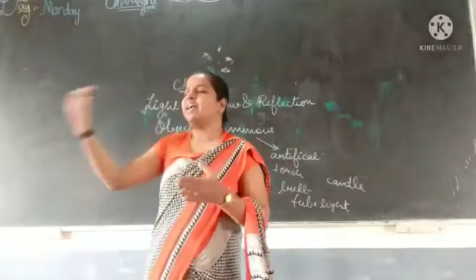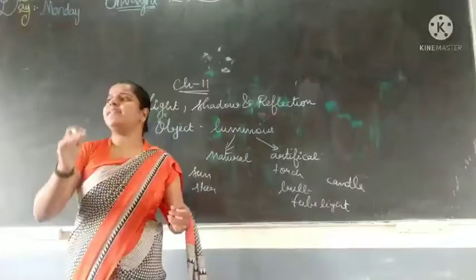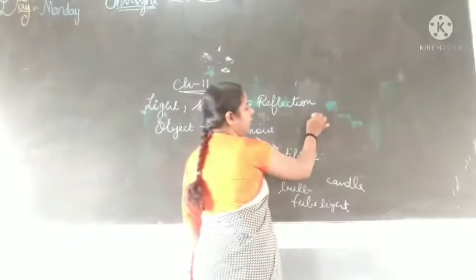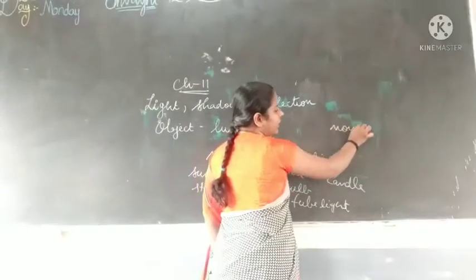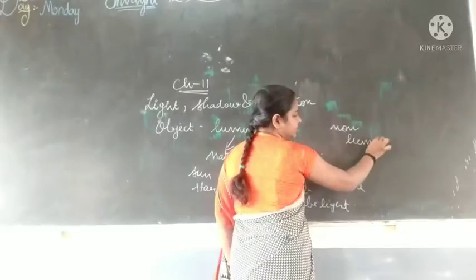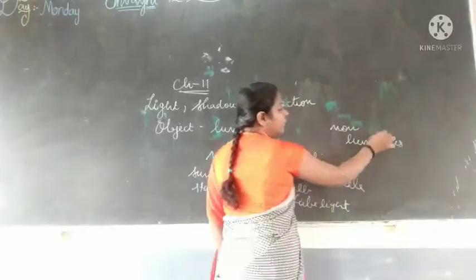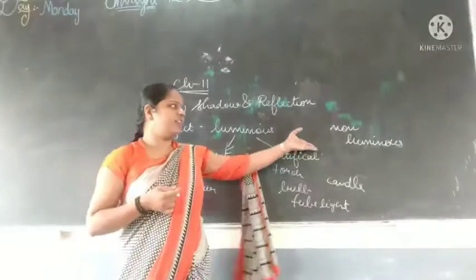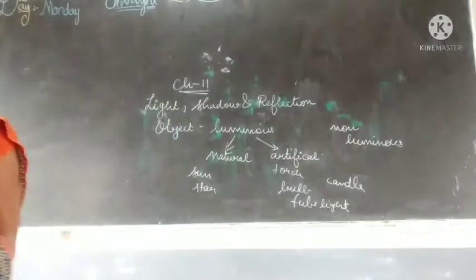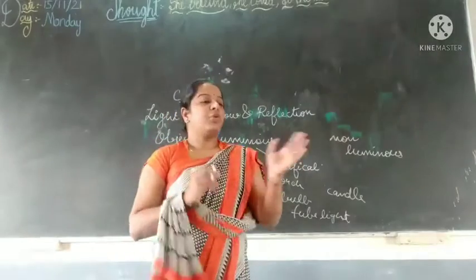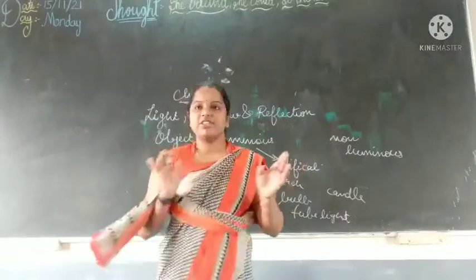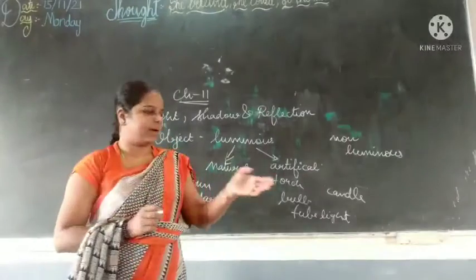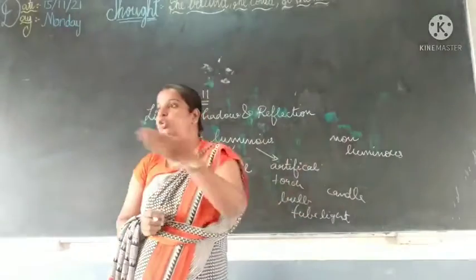Now, the things that do not produce light, that type of things we are calling non-luminous objects. The things that do not produce light are called non-luminous objects. For non-luminous objects, you can give lots of examples. For example, chair, table, book, human being.